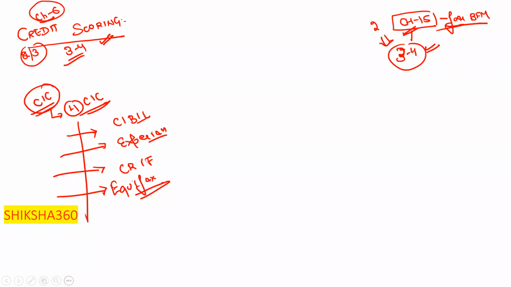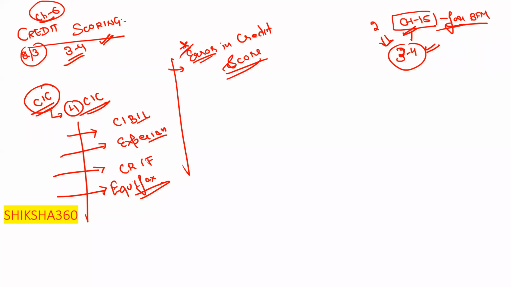One question I remember a student told me was asked last year: if there is any error in the credit score, then what do they have to do?